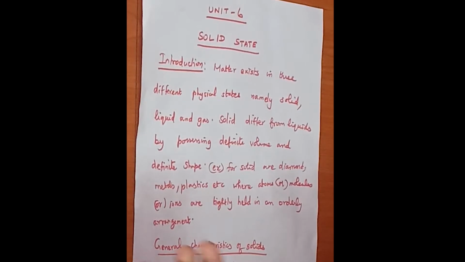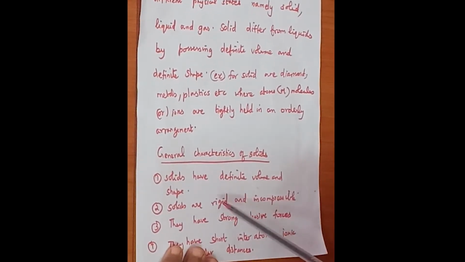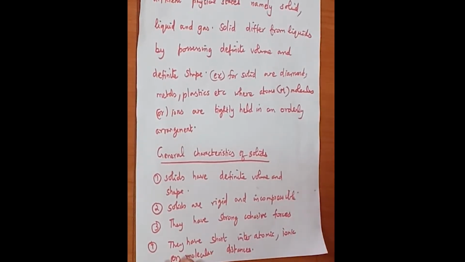You know matter exists in three states which include solid, liquid and gas. Today's class we shall see the general characteristics of solids. Solids have definite volume and shape. They are rigid and incompressible. Rigid is nothing but they have a definite shape and a definite volume, and even when you apply pressure the shape of the solid will not be changed. That is called incompressibility.